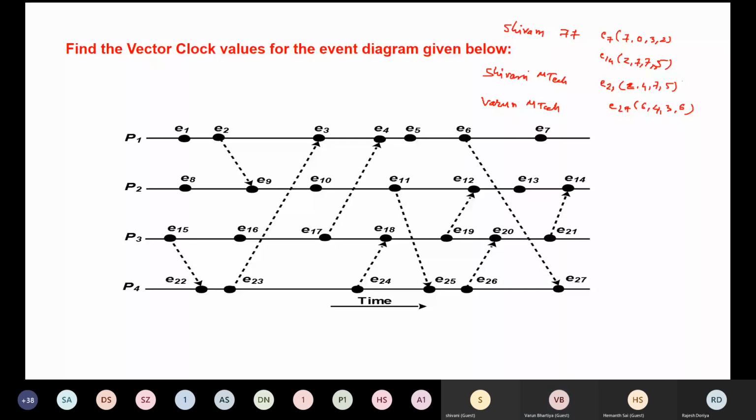And E27? Actually, for E27 I'm getting a different value, and the first three are the same. Okay. What value are you getting for E27? 2466. You are getting 2466 for E27. Yes, sir.